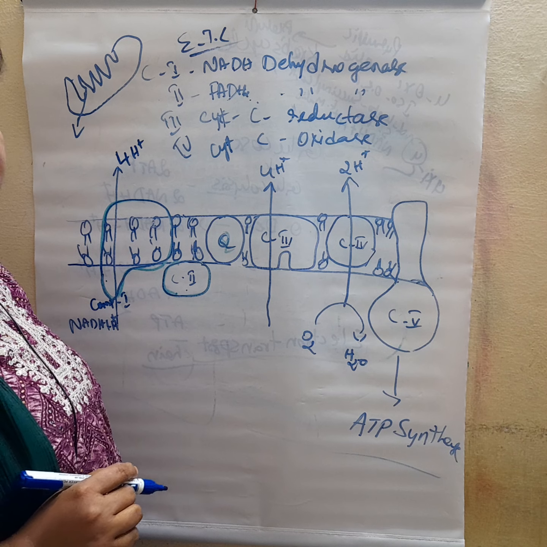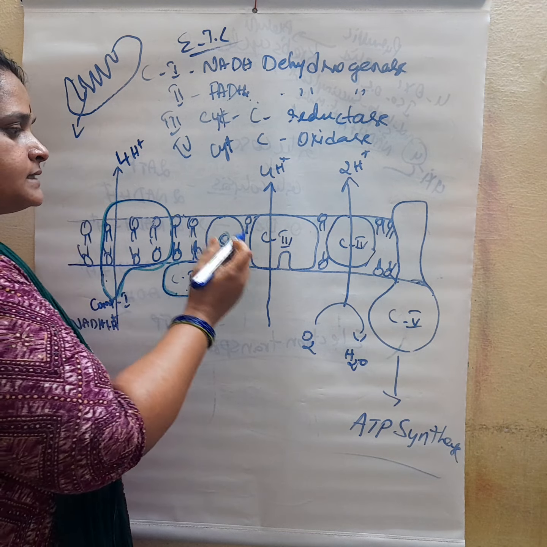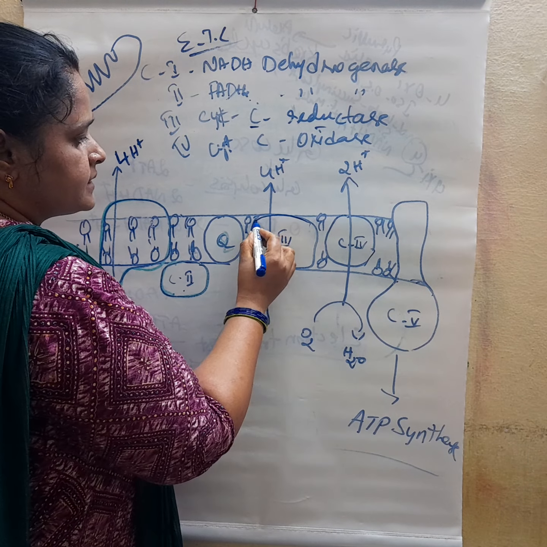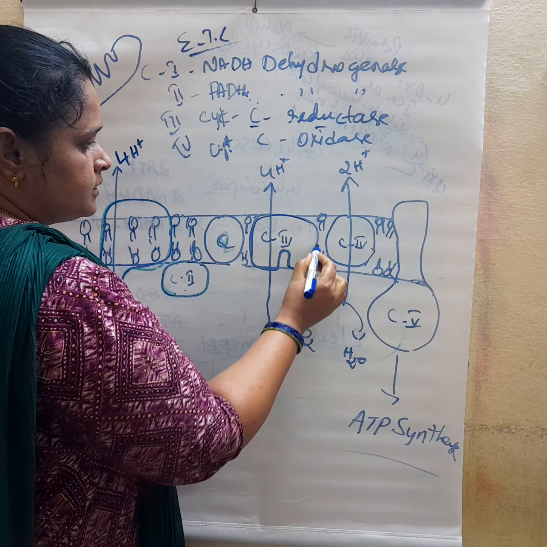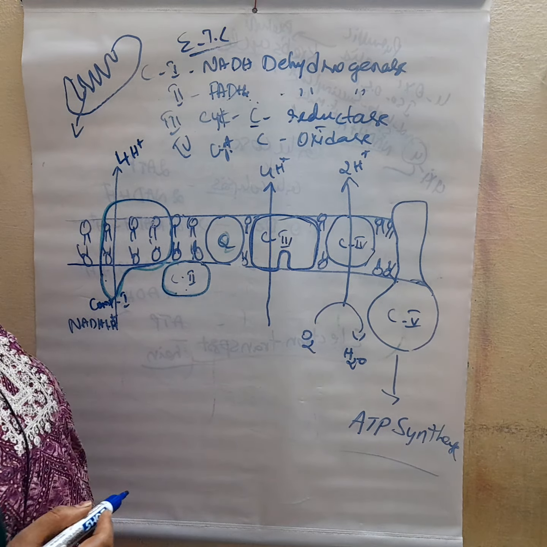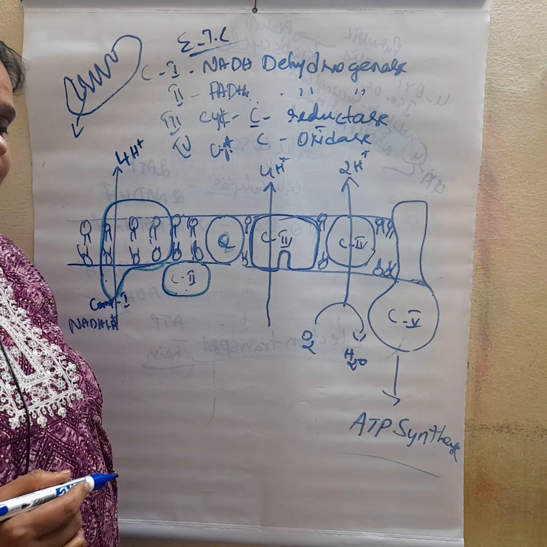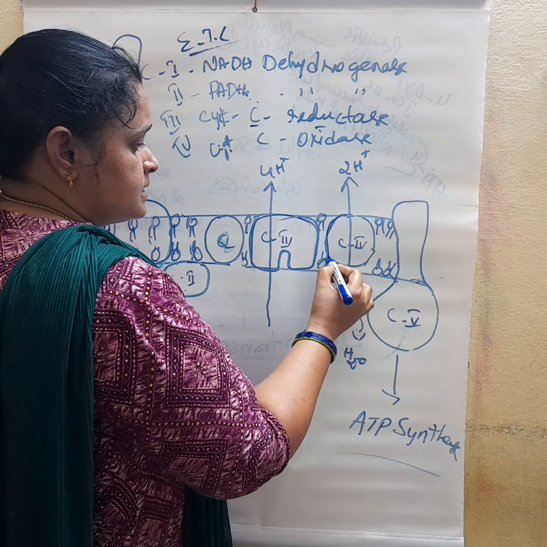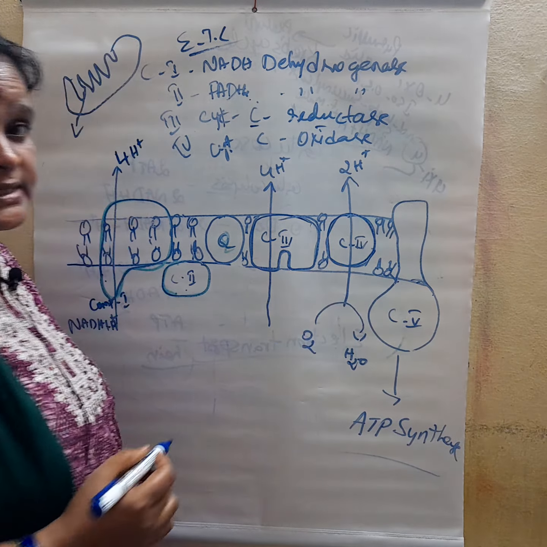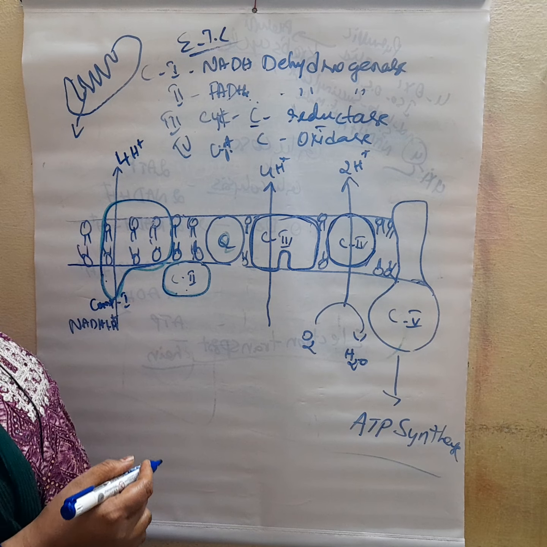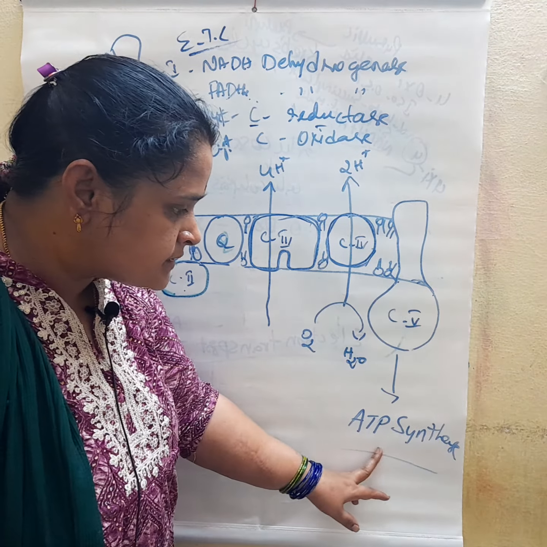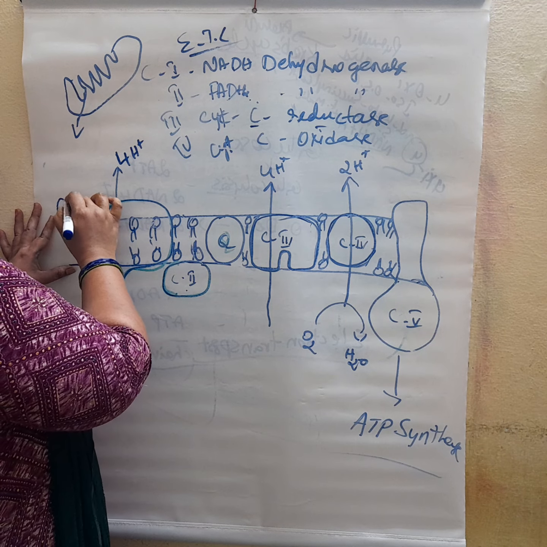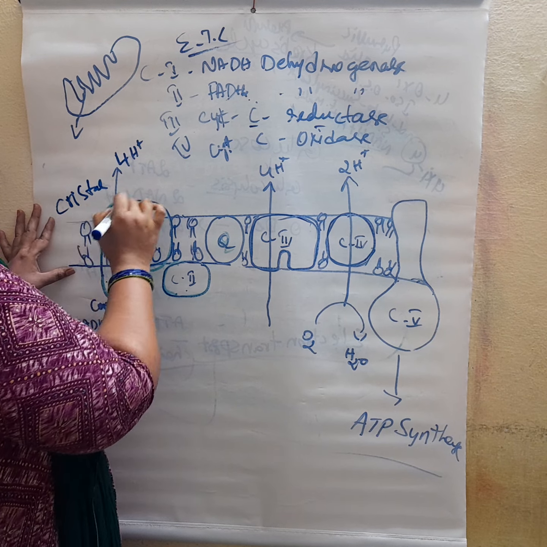Complex 3 is called cytochrome C reductase, and the fourth complex is called cytochrome C oxidase. The fifth complex is called ATP synthase. All of this takes place in the cristae, in the membrane.